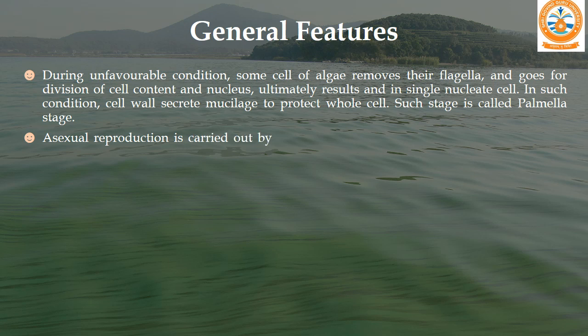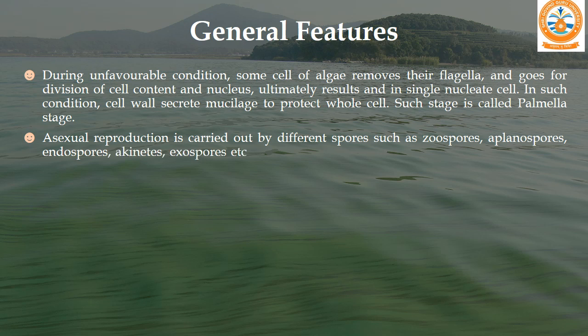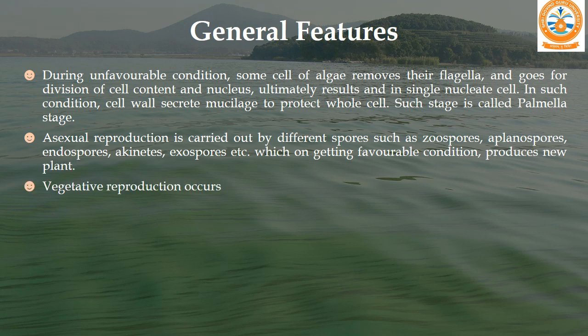Now, asexual reproduction is carried out by different spores such as zoospores, aplanospores, endospores, akinetes, exospores, etc., which on getting favorable conditions give birth to the new plant. Vegetative reproduction occurs by fragmentation, cell division or the hormogonia method. Dear friends, hormogonia generally break into different fragments, and each hormogonium, it means each fragment, is converted into a new plant.